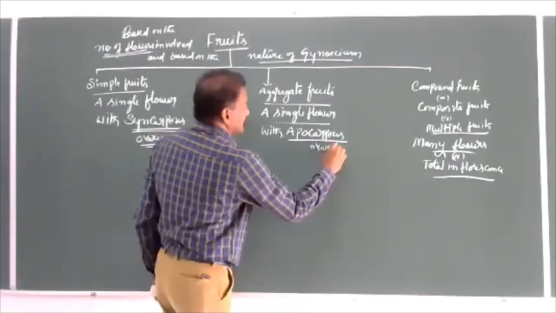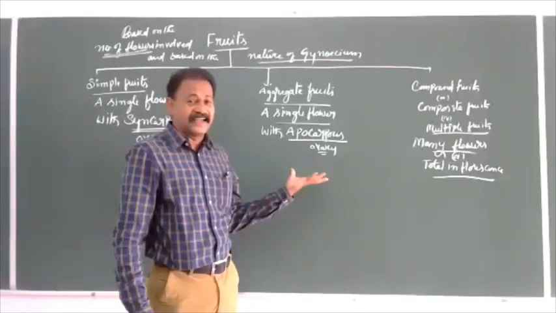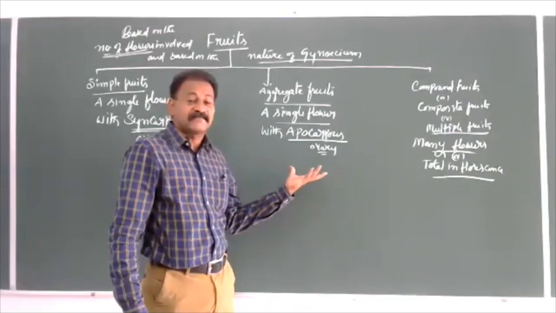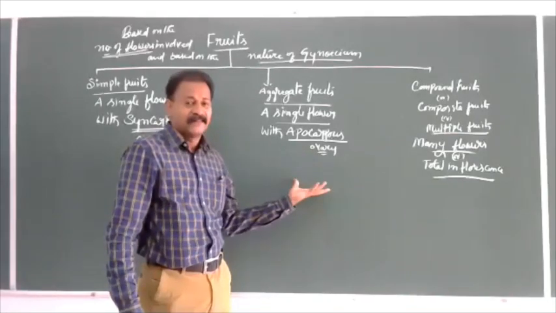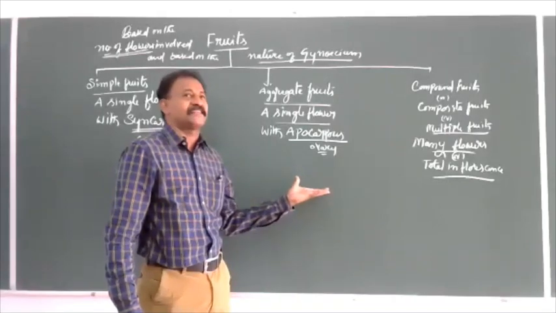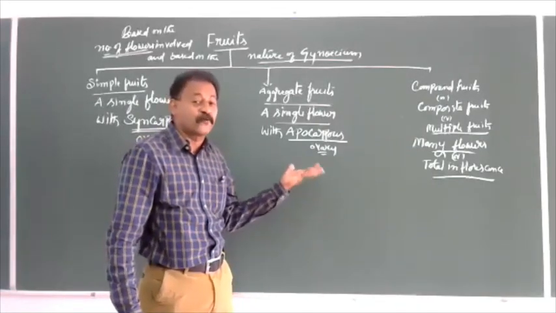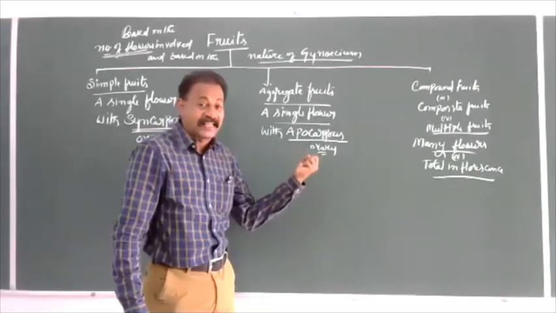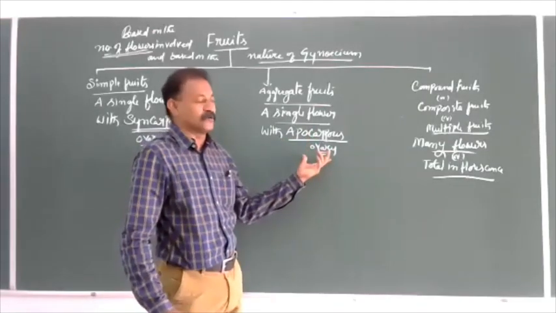So here the flower is single, in that so many carpels are there, and each and every carpel is not fused, it is free from the others. So after fertilization, when it is going to become a fruit, each and every carpel appears like a fruitlet. So many fruitlets join together like an aggregate, aggregate fruit.